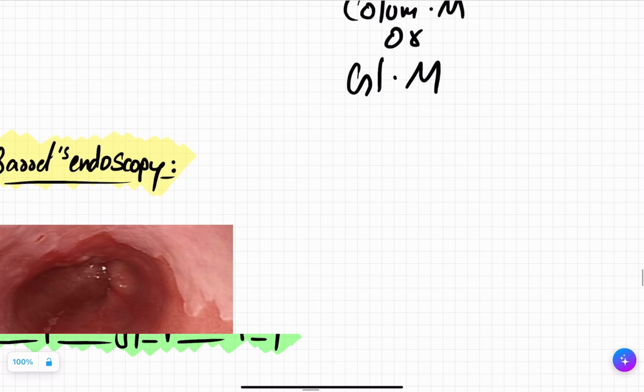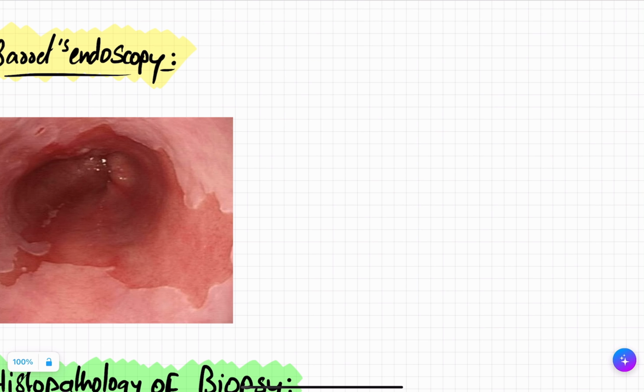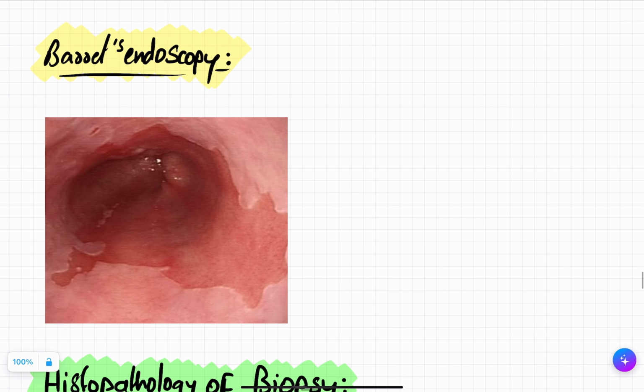Now let's see Barrett's endoscopy. Suppose this is your mouth.